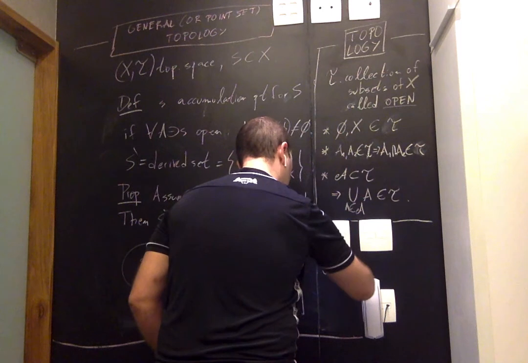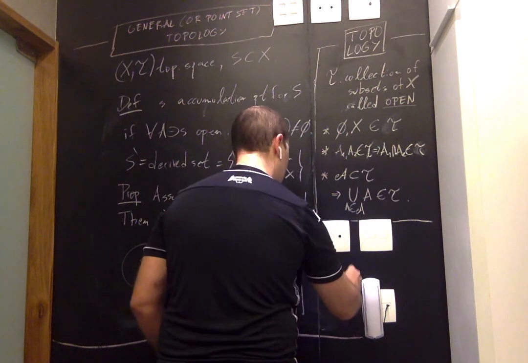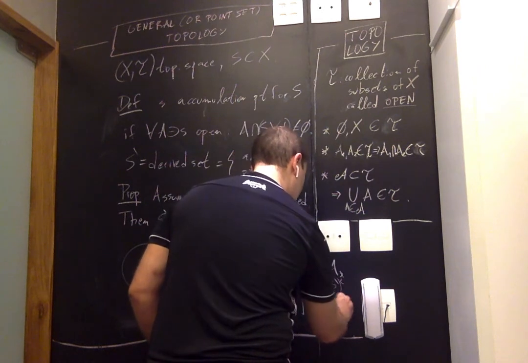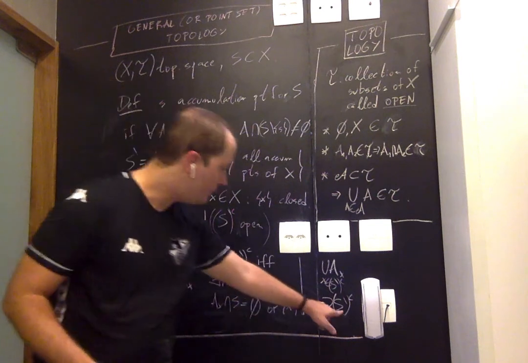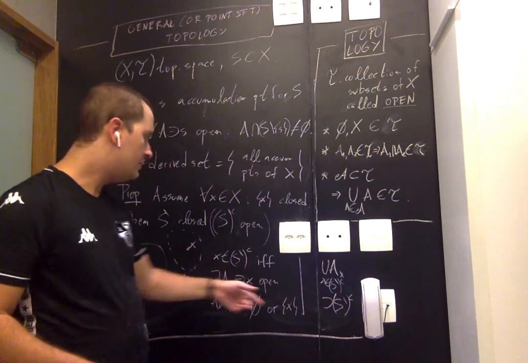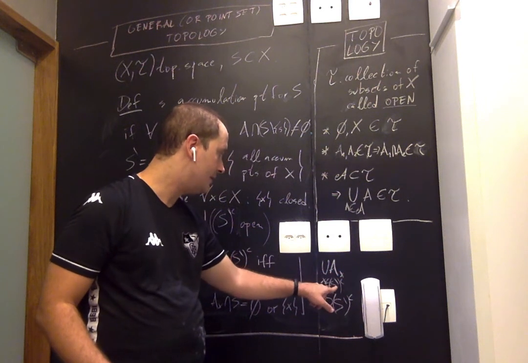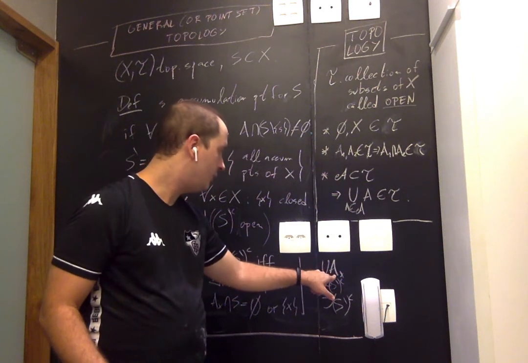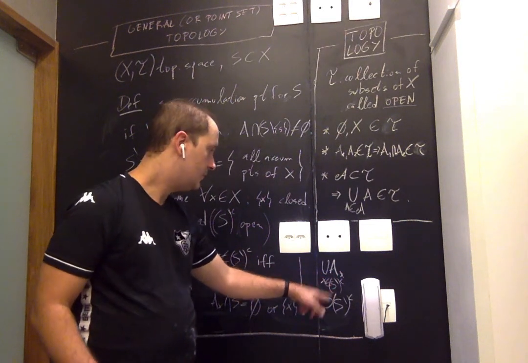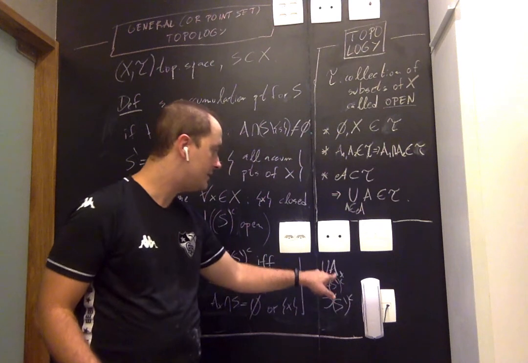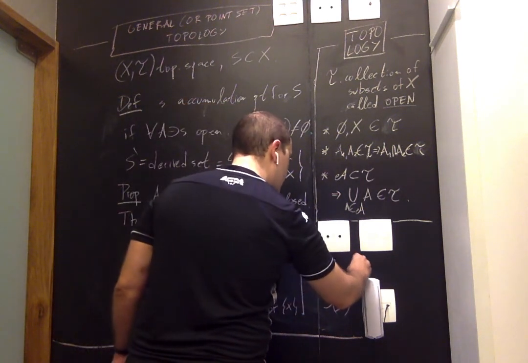The union of A sub X over all X in S is contained in the complement of the derived set. What does that mean? It means take a point in the complement of the derived set, that's not in the derived set. It's contained in one of those sets, A sub X, and therefore it's contained in this union. So there's no question that the complement of the derived set is contained in the union. The union is open because it's a union of open sets.